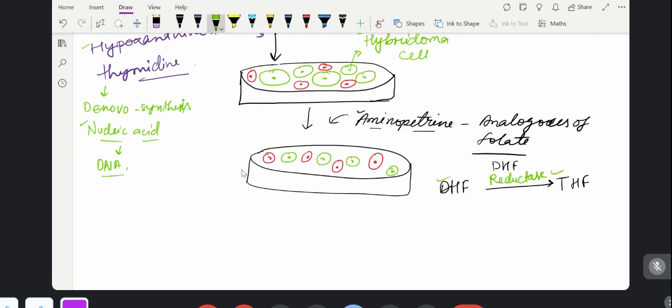This is the normal condition of any cell. And then this tetrahydrofolate is required for what? It will form the nucleic acid.